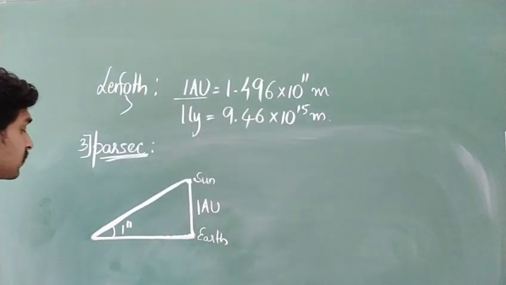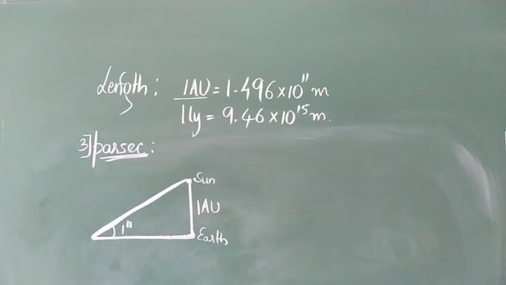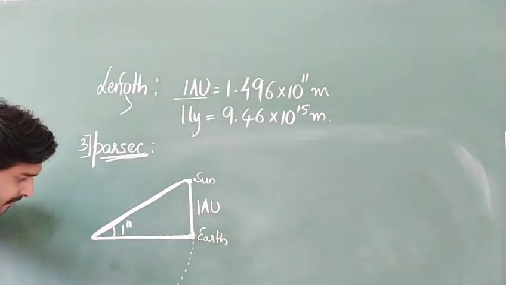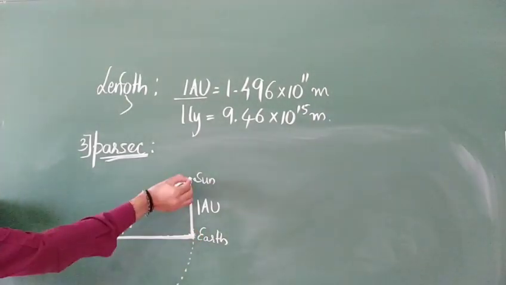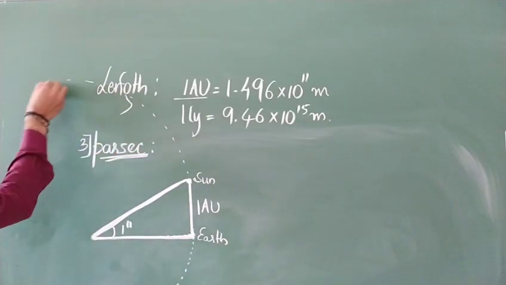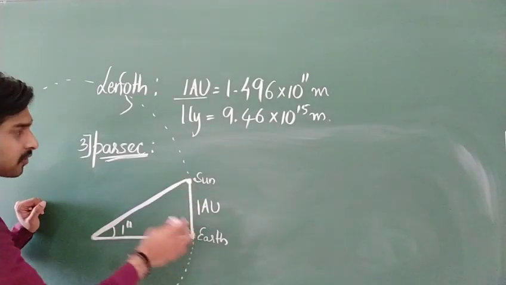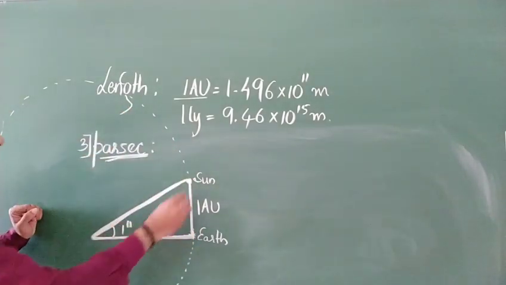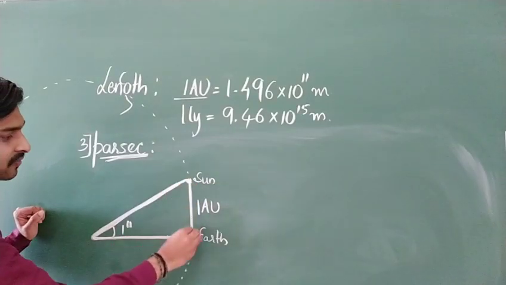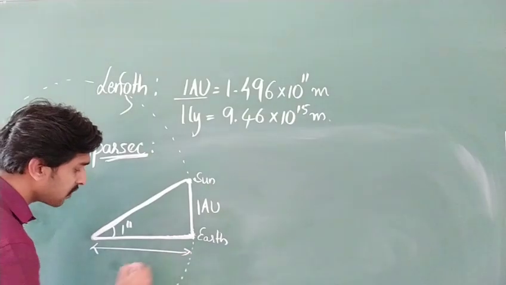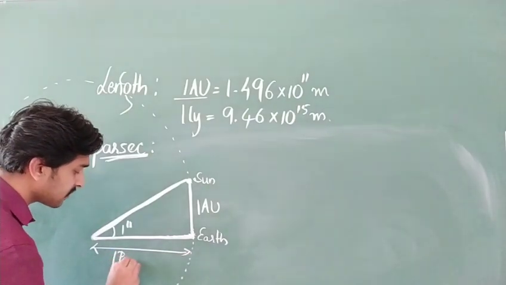Clear? Are you all following? So, you can imagine in this manner. So this part, for this circle, is nothing but the arc of the circle. Clear? So this distance we are going to treat it as 1 parsec.